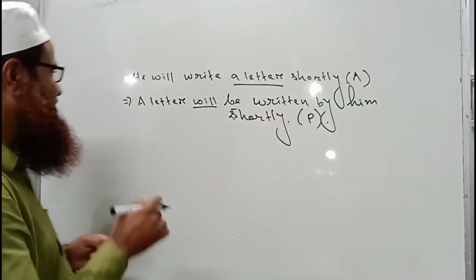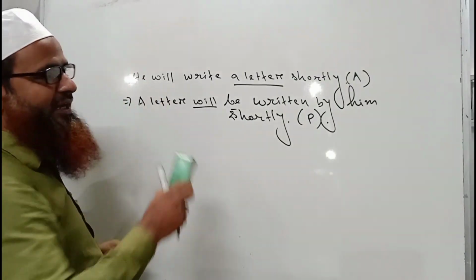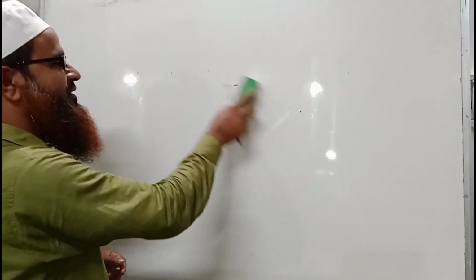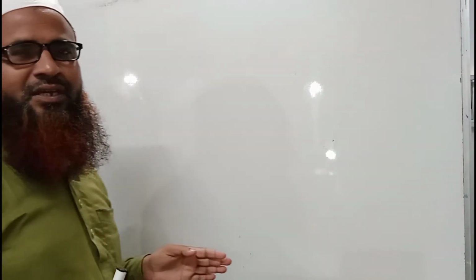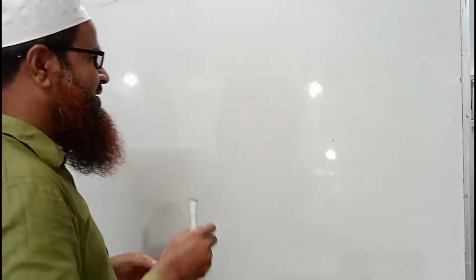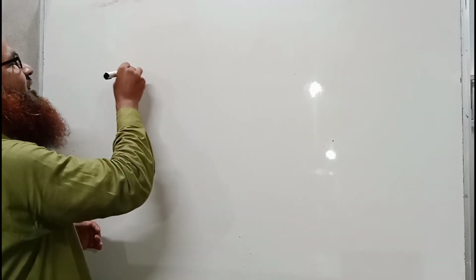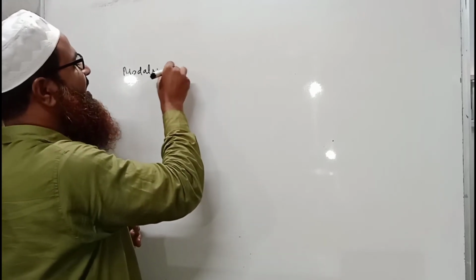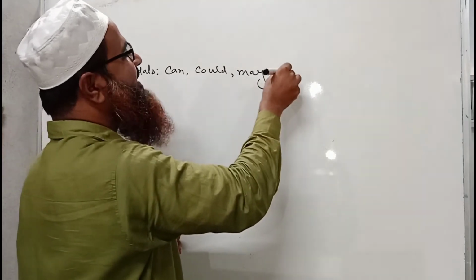So what do we mean by models or modal auxiliaries? There are 24 auxiliaries, and we have already discussed the passive voice of those auxiliaries which include am, is, are, was, were, have, has, had. Now recently we have learned the use of shall or will, but other models which we have to learn in passive voice are can, could, may, might.